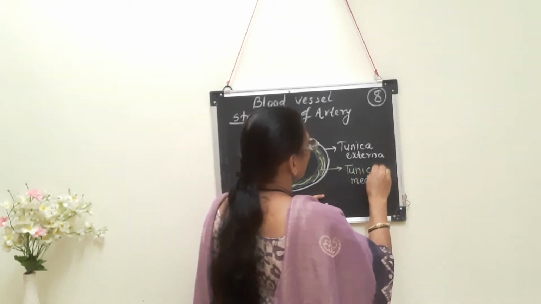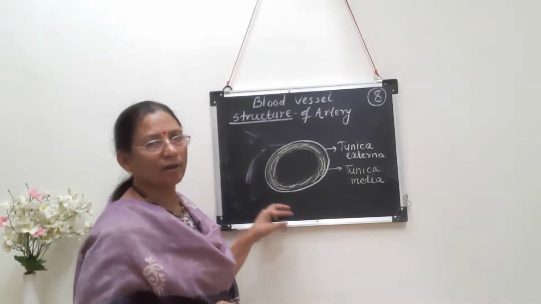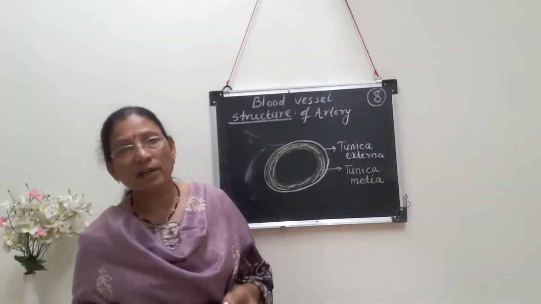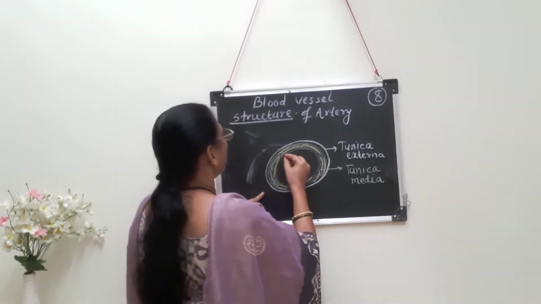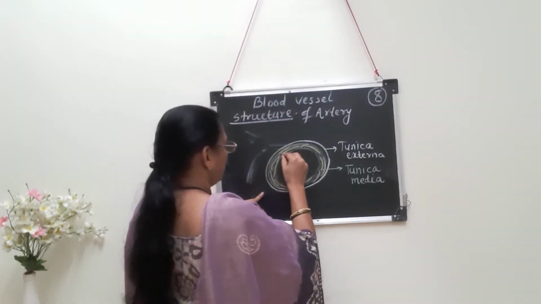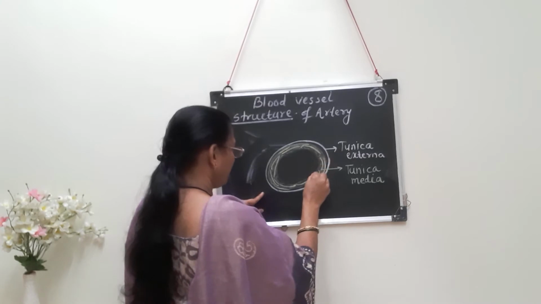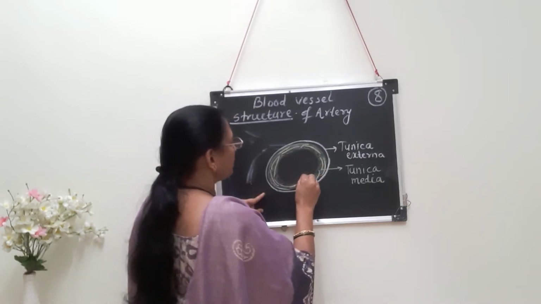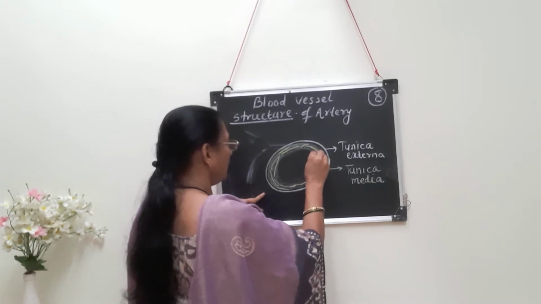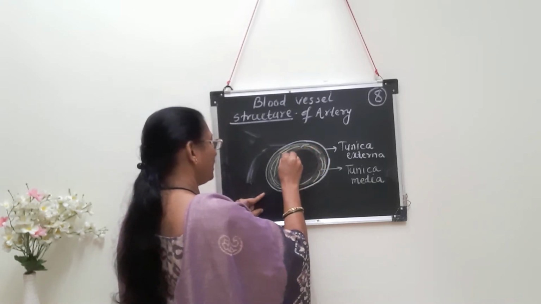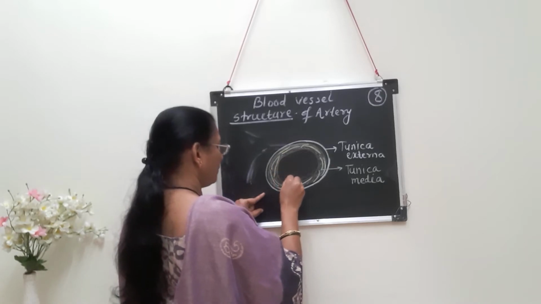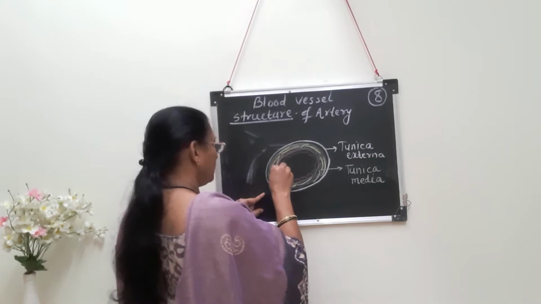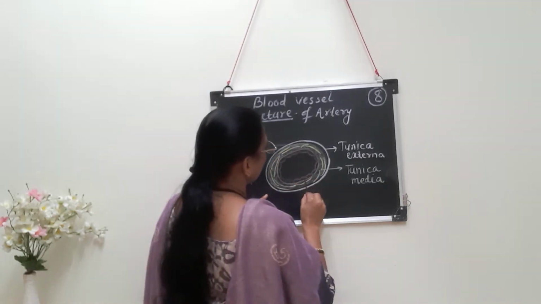Because of the presence of elastic fibers in the tunica media, arteries are more pulsatile. Then, inner to the tunica media, one more layer is there. This inner layer of the artery consists of a basement membrane, and on this basement membrane a single layer of flat epithelial cells is present. This single layer of flat cells is made up of endothelial cells.